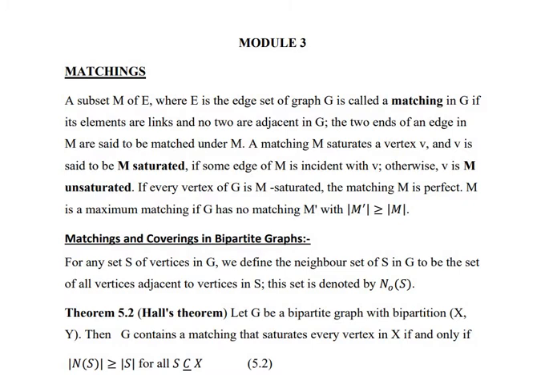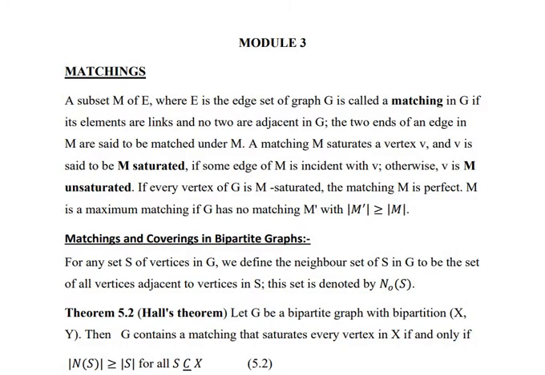Matchings and coverings in bipartite graphs. For any set S of vertices in G, we define the neighbor set of S in G to be the set of all vertices adjacent to vertices in S. The set is denoted by N(S). Next is a theorem. The name of that theorem is Hall's theorem.